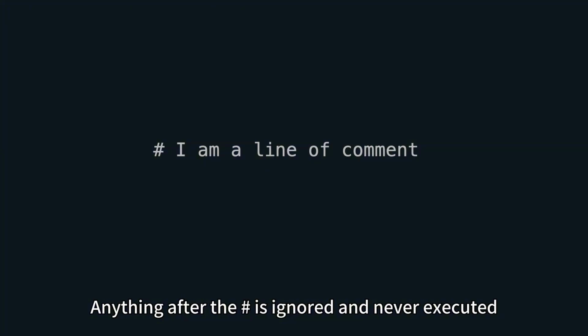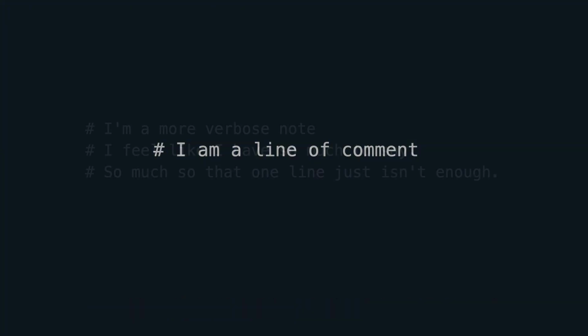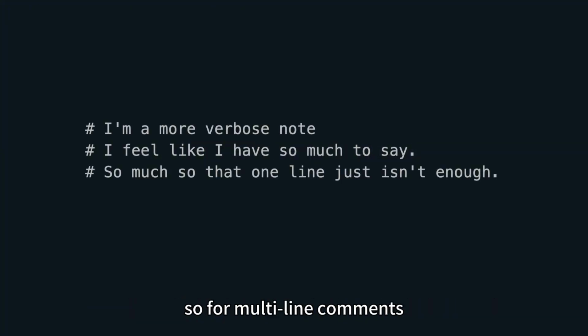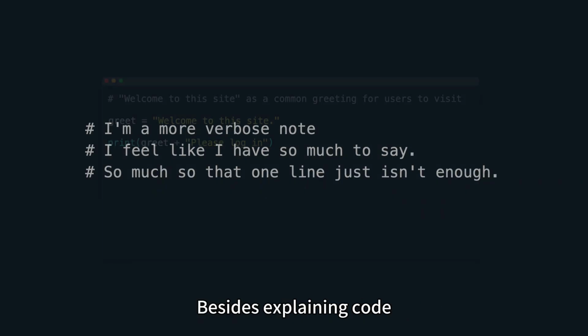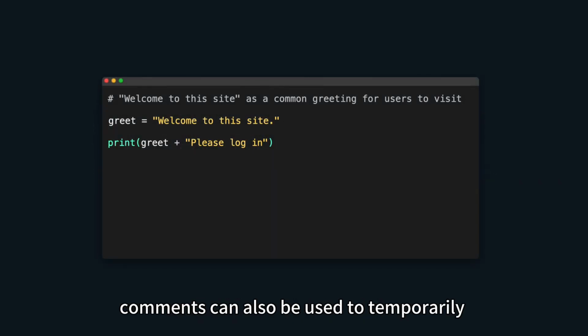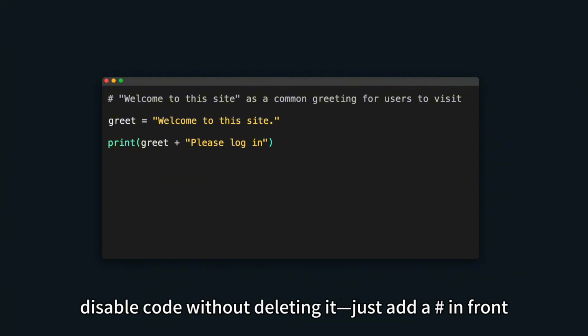Anything after the hash is ignored and never executed. But the hash only works for a single line, so for multi-line comments, you need a hash at the start of each line. Besides explaining code, comments can also be used to temporarily disable code without deleting it. Just add a hash in front.